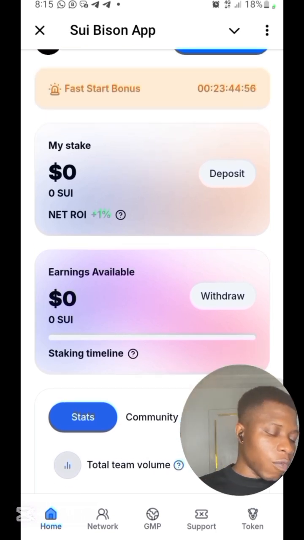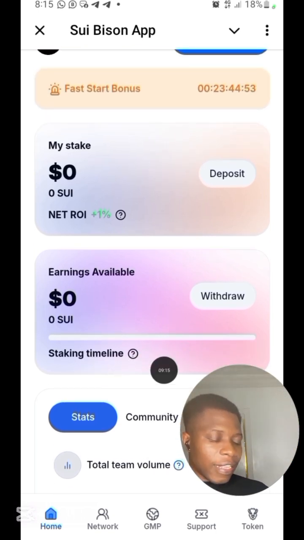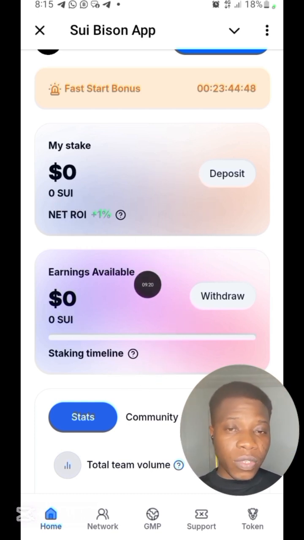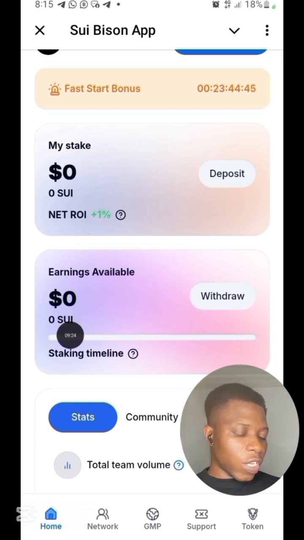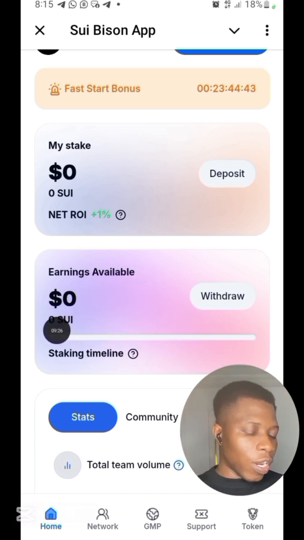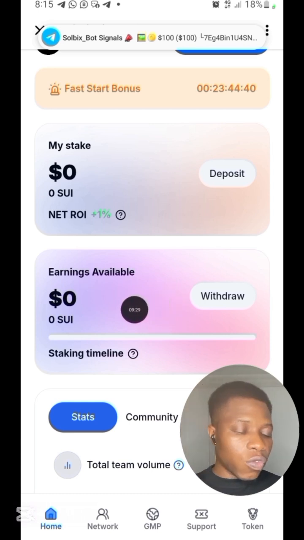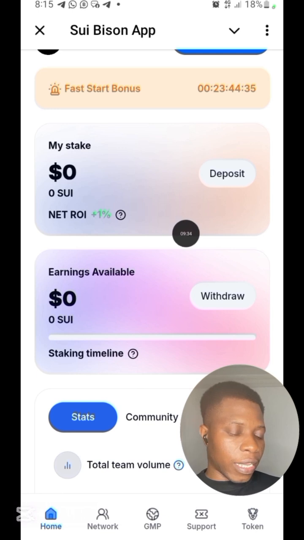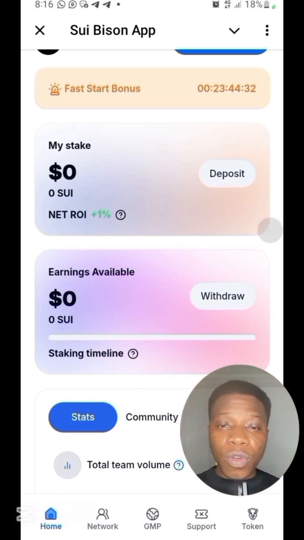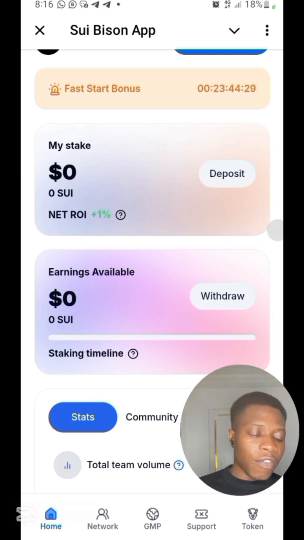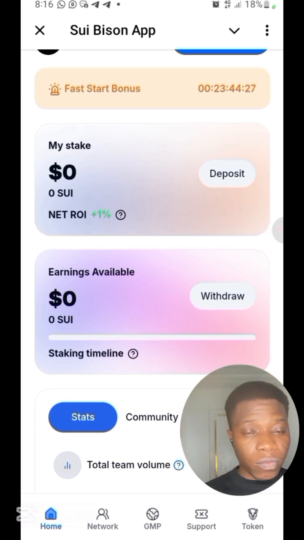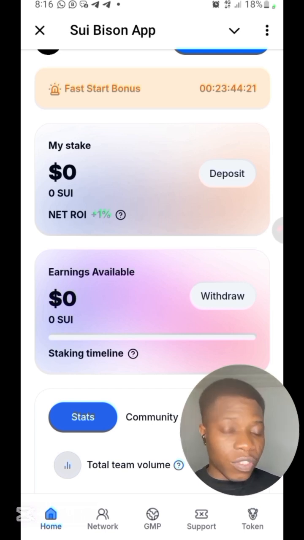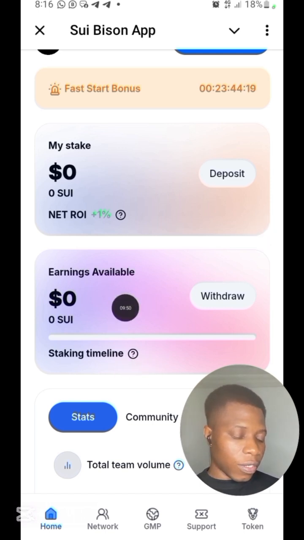Now that you know all of this, when you want to withdraw, remember anytime you withdraw, they will take another 20% and add it to your deposit. So let's assume I have $20 to withdraw here, or let's say I have $100 to withdraw here. They will take $20 and add it to my deposit, my stake. Meaning that they are helping me to add more to my stake, so that instead of making money just on maybe my one or two SUI, I'll be making more money because they've added from my withdrawal.